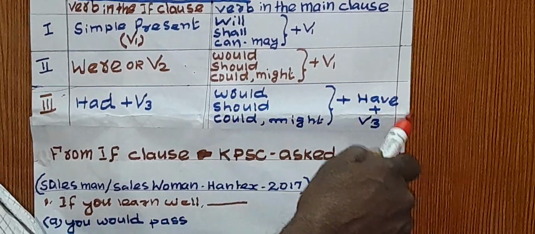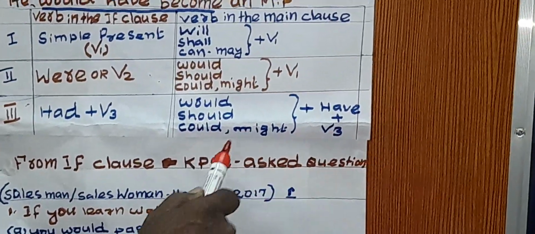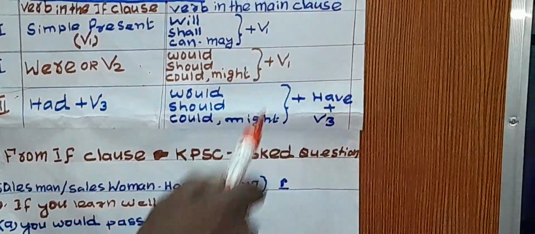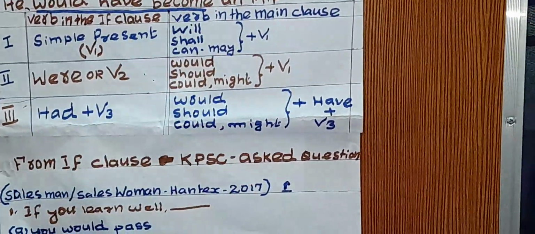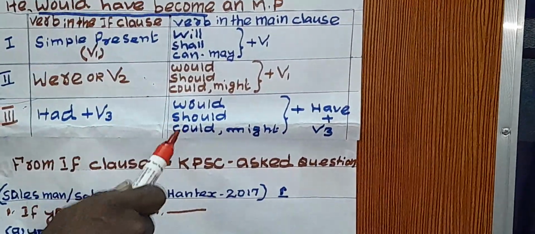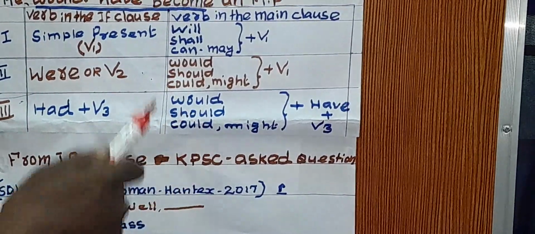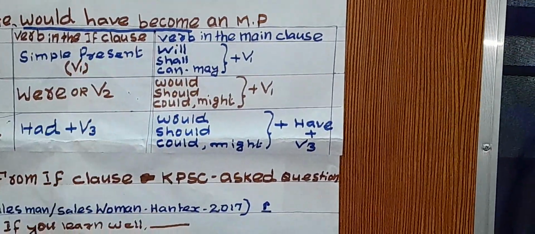Would have plus V3 or should have plus V3 or could have plus V3 or might have plus V3. These are the simple things. If you bear them in mind, you can very easily score marks in the Public Service Commission test or in the intelligence test or in the UPSC test or anything.